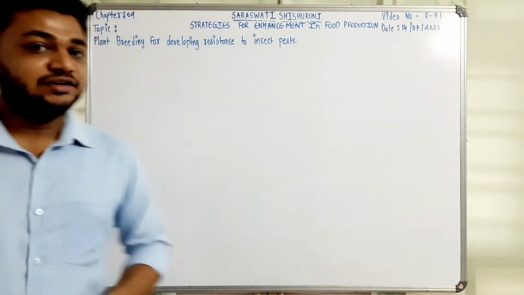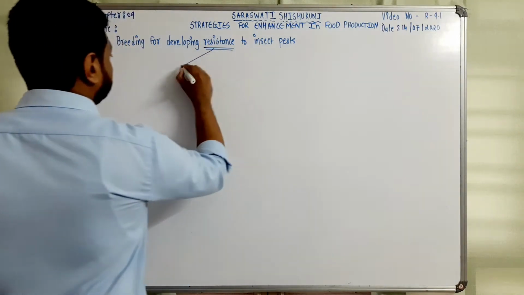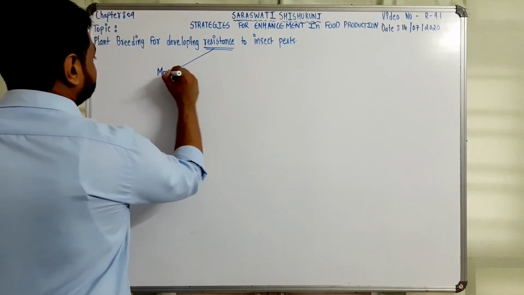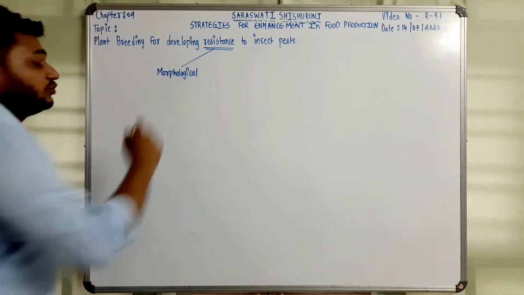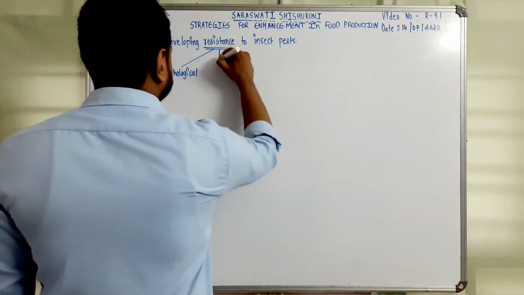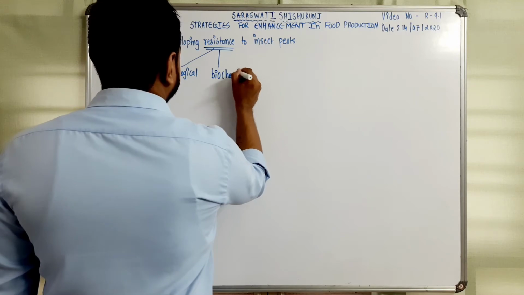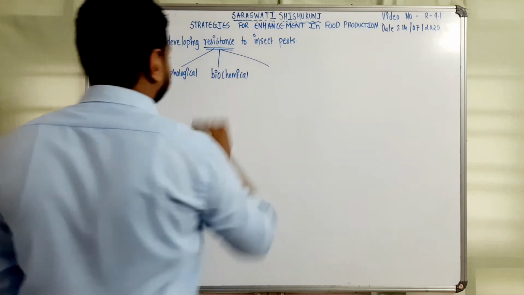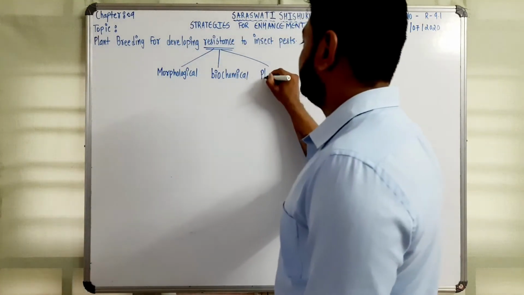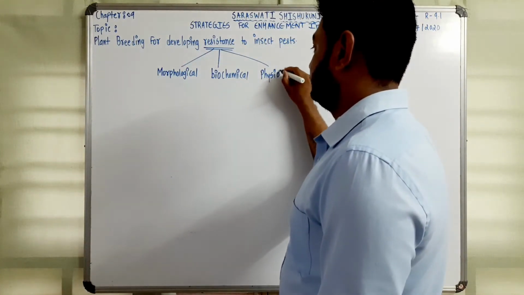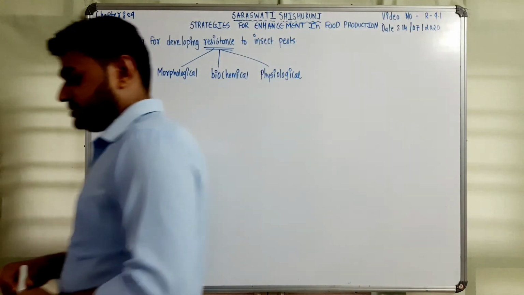So let's say this resistance may be morphological, by bringing some morphological changes. This resistance may be biochemical, and this resistance may be a type of physiological change which is not preferred by the insect.